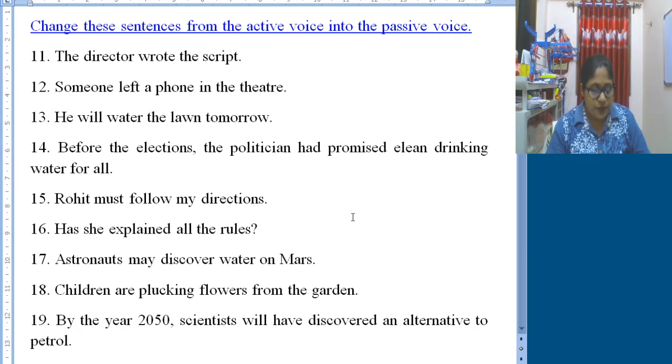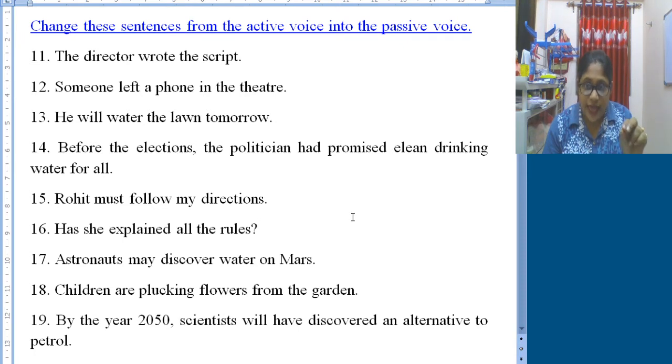Number 15. Rohit must follow my directions. So my directions must be followed by Rohit. Number 16. Has she explained all the rules? The sentence itself is in interrogative form. So passive voice will also be in interrogative form. Now here the one who has asked me about have and has, here also you can get it clear. See, has she explained? She is third person singular number. So she carries has along with this word.